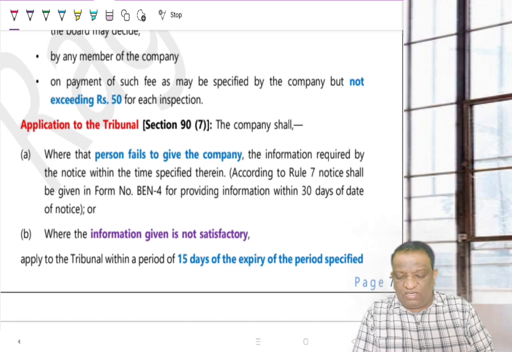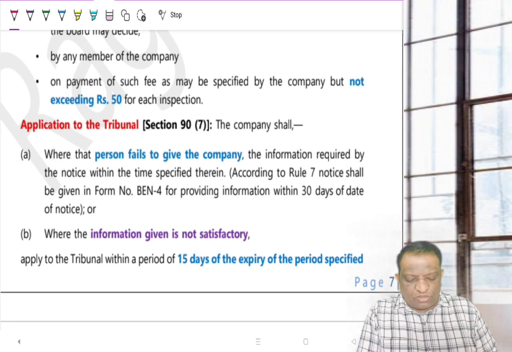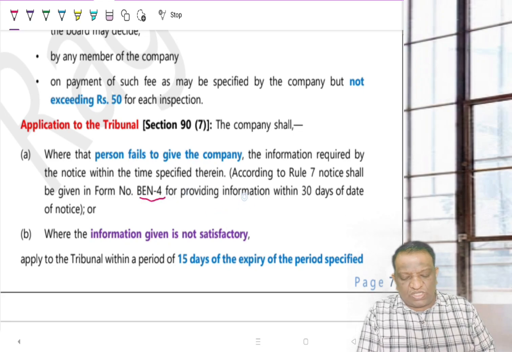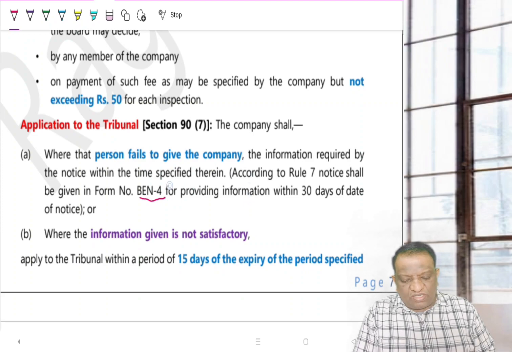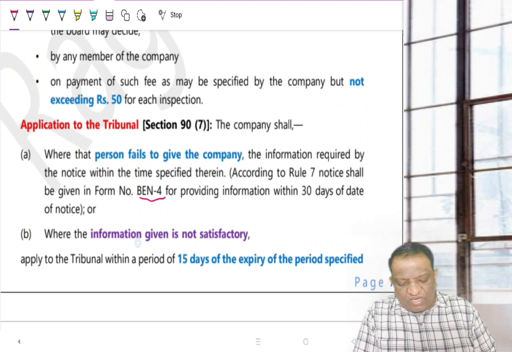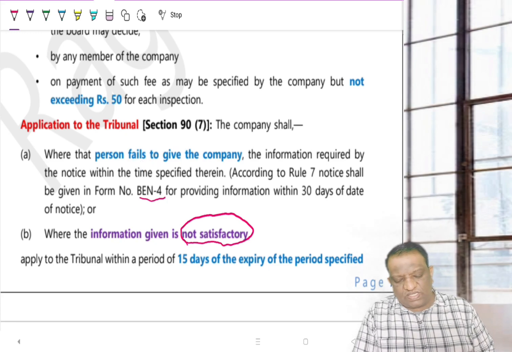Then the company will make an application to the tribunal saying we served this person Ben 4, asking him to provide additional information, but for two reasons either he has not provided the information, or he has provided information but it is not satisfactory to the company.